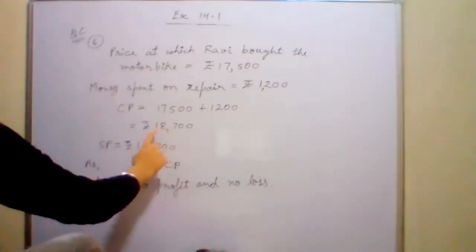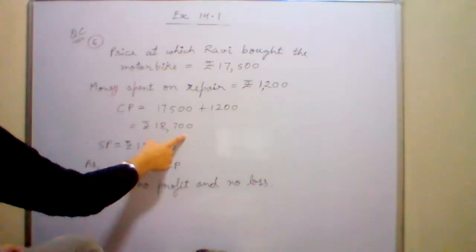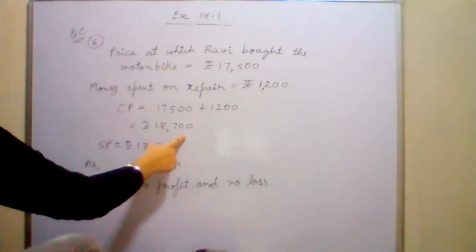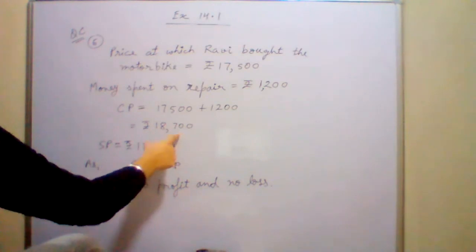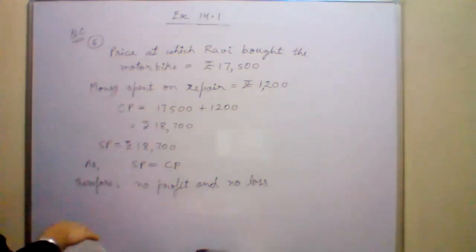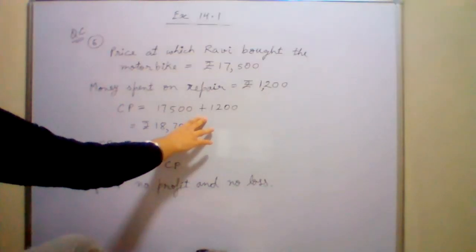I want a response. Is it clear? Cost price. Yes, sir, it's clear. 17,500 plus 1,200 is equal to 18,700. Very good. 18,700. So there is no difference in rupees. Sir, it's clear like water.